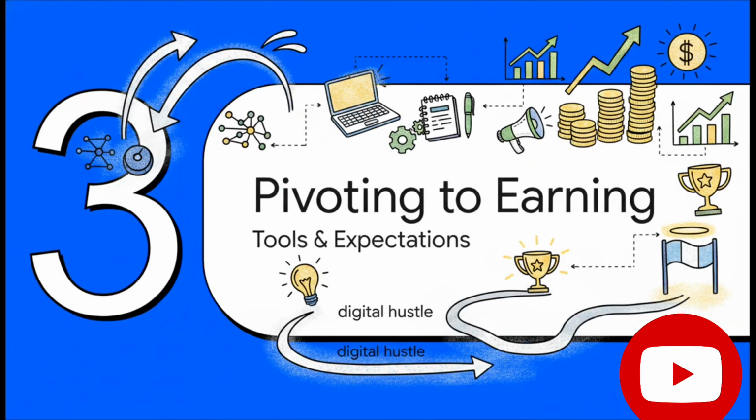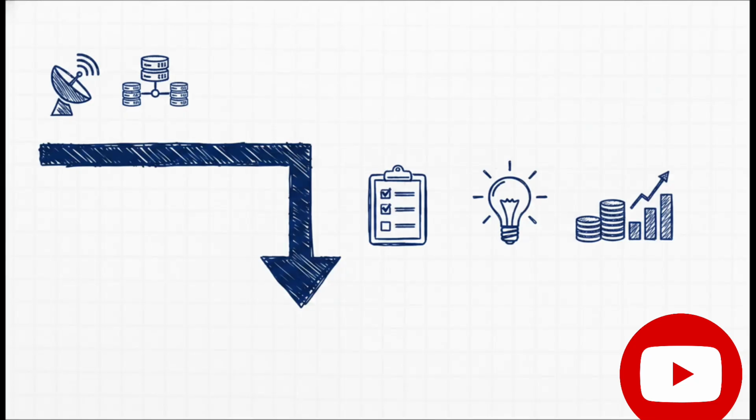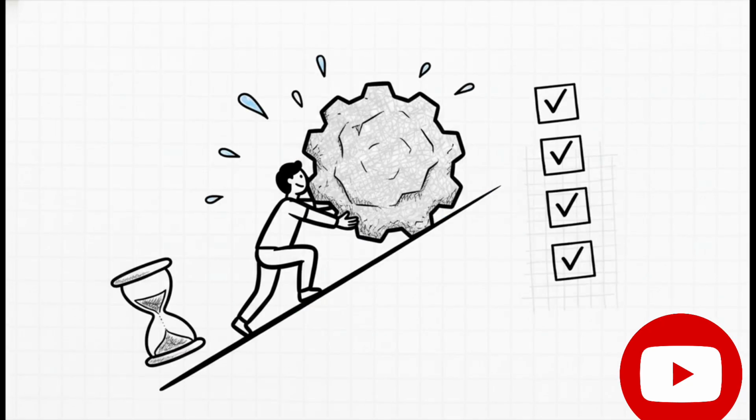All right, Section 3, Pivoting to Earning, Tools and Expectations. Right in the middle of the book, it's like the outline gets whiplash. The network scanning, totally abandoned. Chapters 3 through 5 abruptly pivot towards that generic digital hustle we saw in the initial goal. Suddenly we get a step-by-step beginner plan, followed by a list of free and paid tools with short use cases, and then a chapter on mistakes to avoid. We have completely lost the thread of IP scanning, and we are now firmly in the territory of generic online money-making advice.